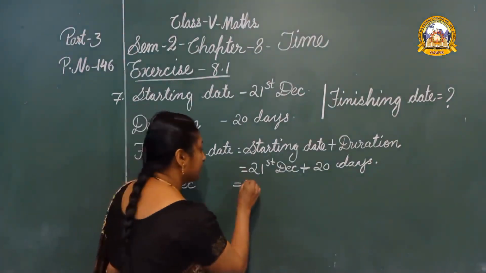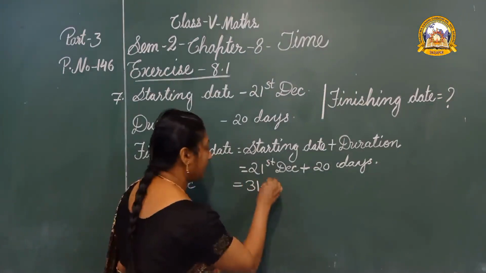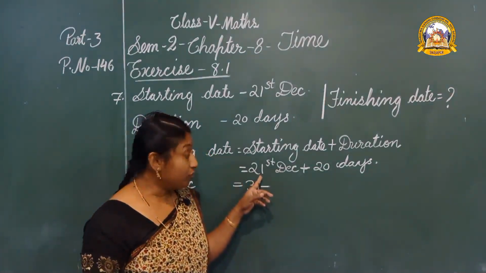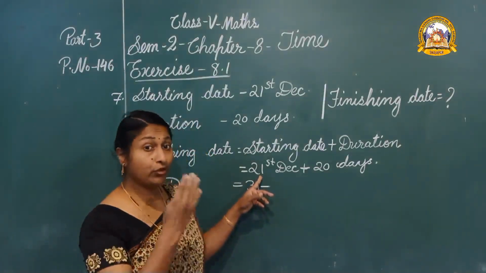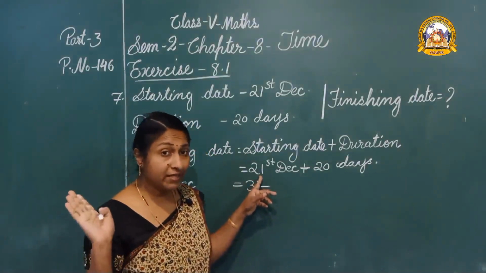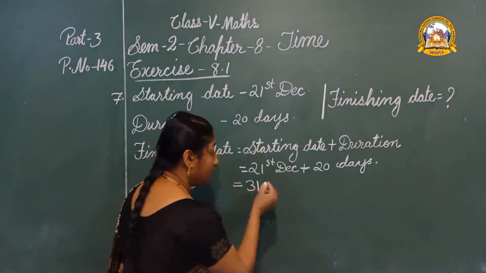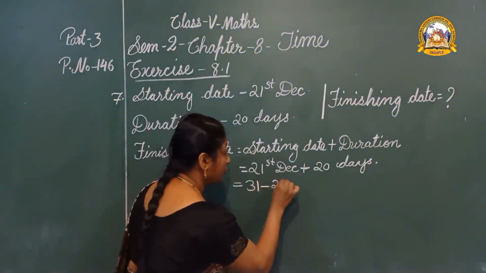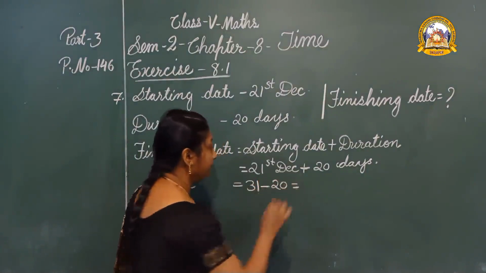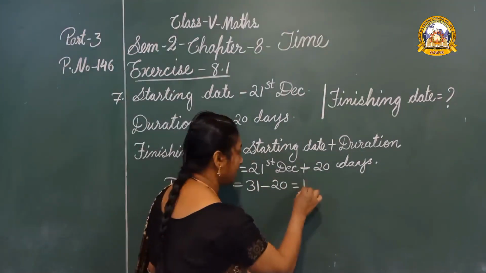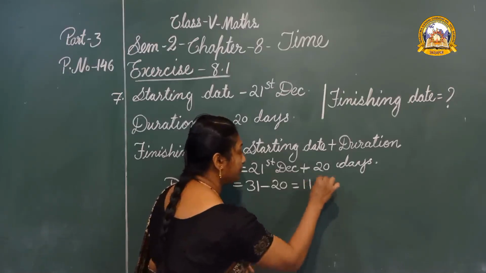So, 31 minus, it started from 21st, no? So, before 21st, how many days are there? 20 days. So, we can subtract the 20 from this 31. Okay, 31 minus 20, 11 days.